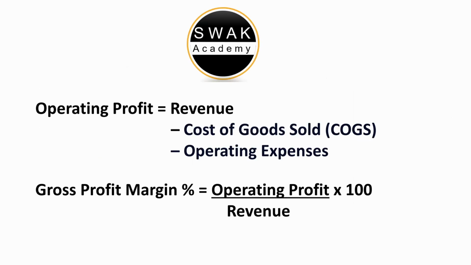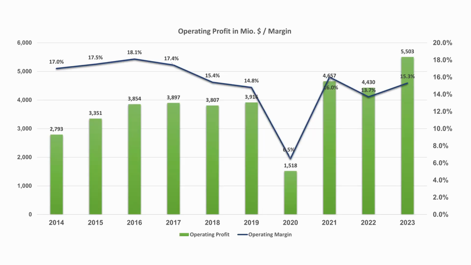Next, let's check the operating profit and the operating profit margin. Operating profit is the net income derived from a company's core operation. It is the amount of money that a company has left over after meeting its operating costs but before paying its taxes. Starbucks is a profitable company. In 2023, it made $5.5 billion operating profit. However, the operating margin is decreasing. It decreased from 17 to 15%. This is again something I don't like to see as an investor.